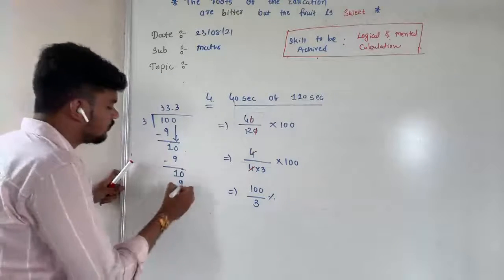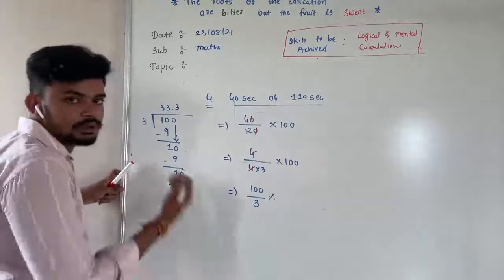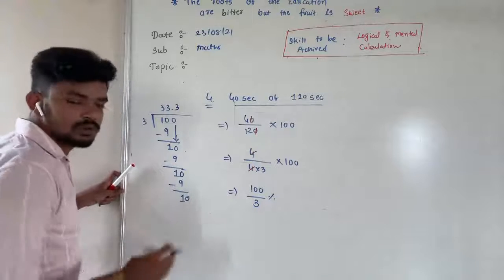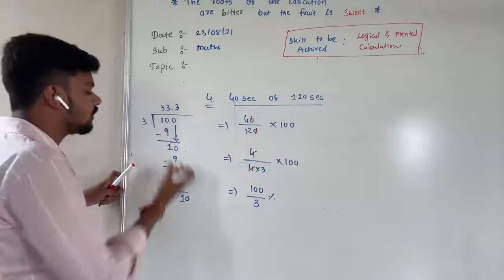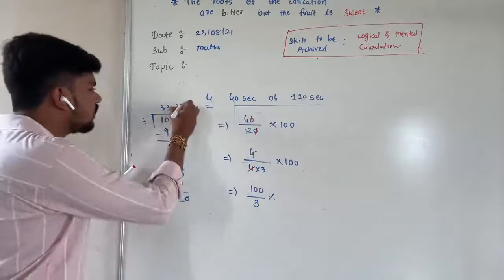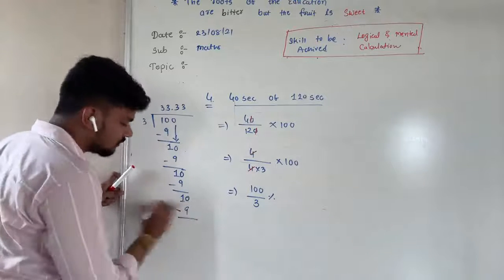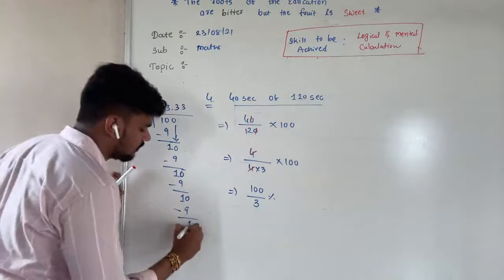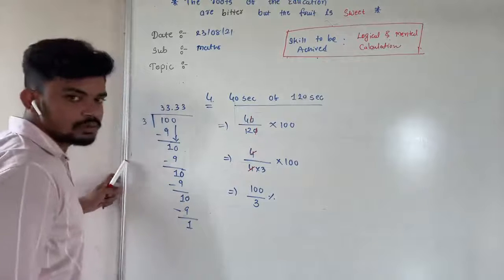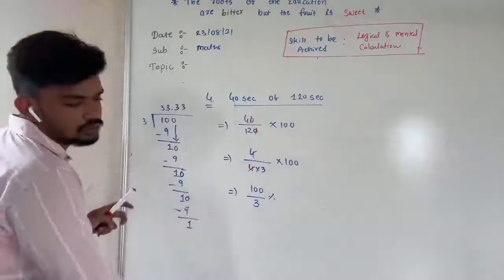So again we can put 0 over here because we have already put the decimal point. So as many 0s as we want, we can put. So 10 again. 3 3s are 9, 10 minus 9, 1. Then it will go on.